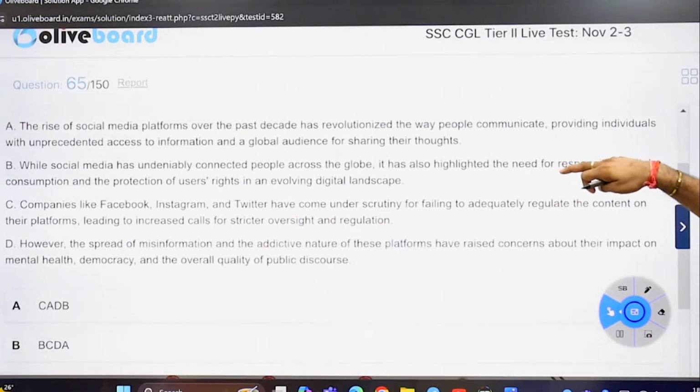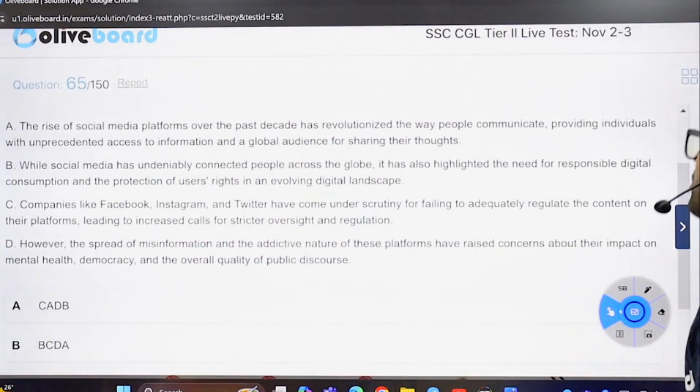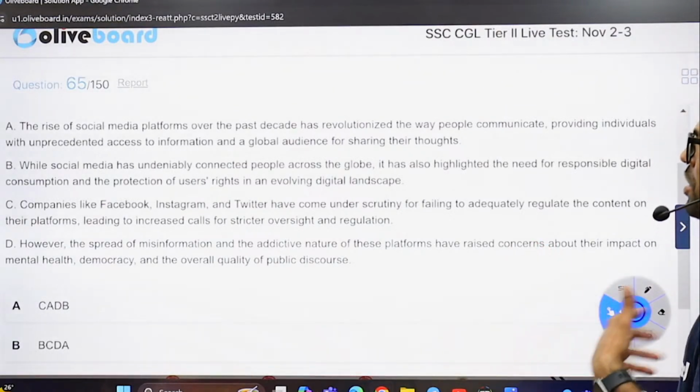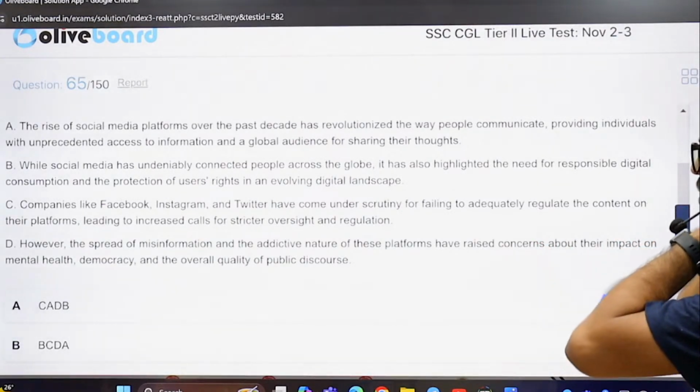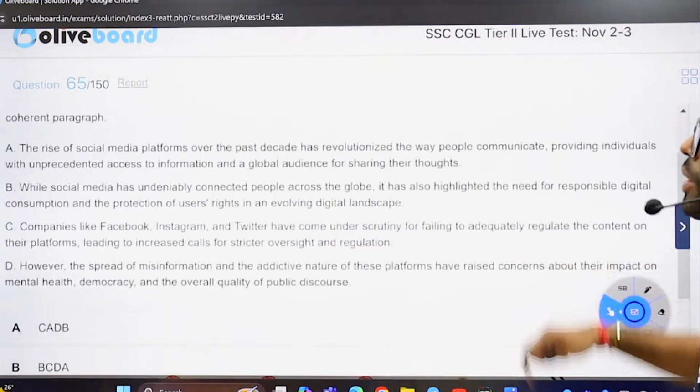The rise of social media platforms over the past decade has revolutionized the way people communicate, providing individuals with unprecedented access to information and a global audience for sharing their thoughts. Seems to me a descriptive one. You will have the options, no problem.